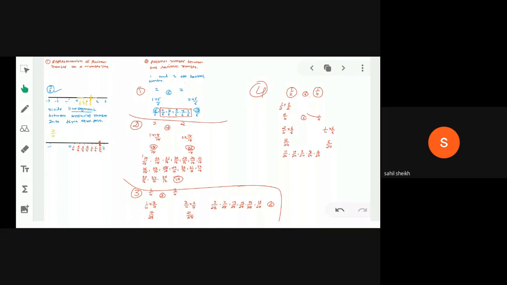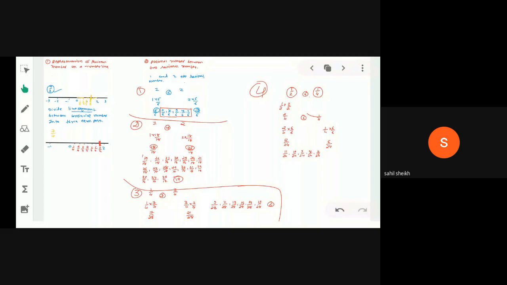Then second thing, if you want to find 5 rational numbers, we are multiplying and dividing with 6. Okay. If you want to find 10 rational numbers, we add 1, then 11. We multiply the given numbers with 11 and divide by 11. And we get lots of rational numbers between two rational numbers.